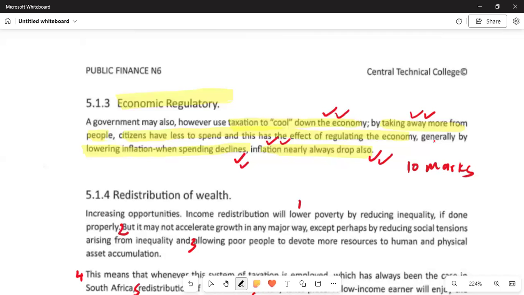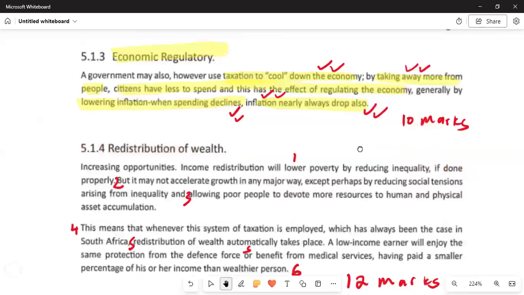This has the effect of generally lowering inflation when spending declines. Remember that inflation is a general increase in prices and a decrease in the purchasing power of money. So lastly, inflation drops. That is for 10 marks.